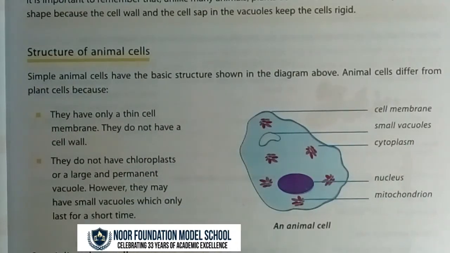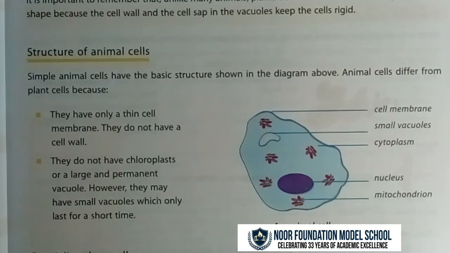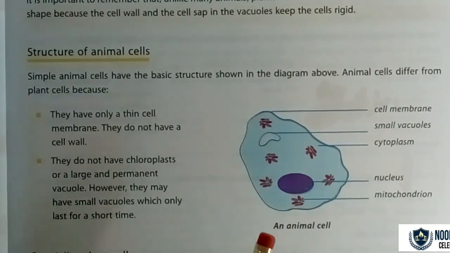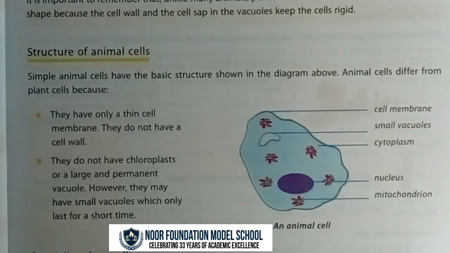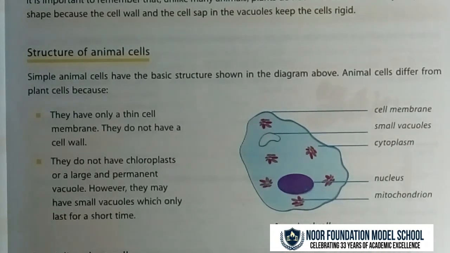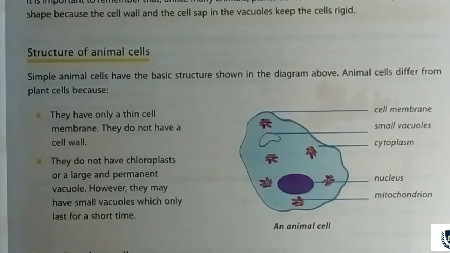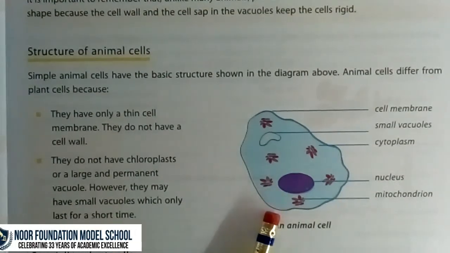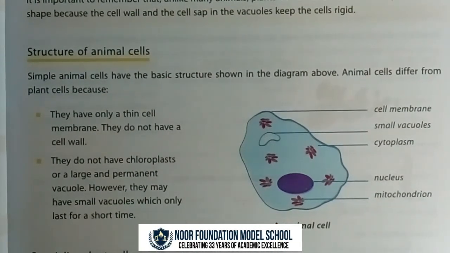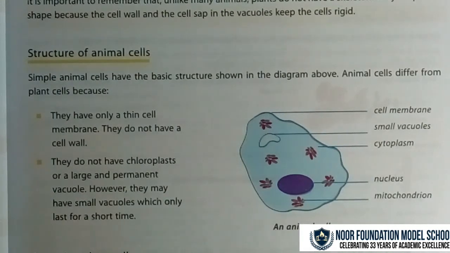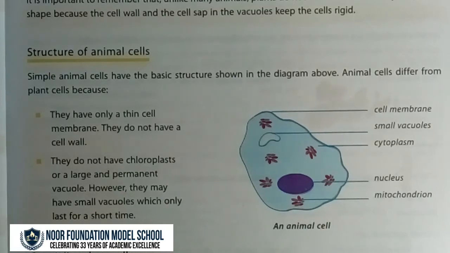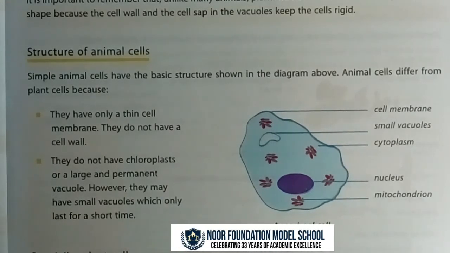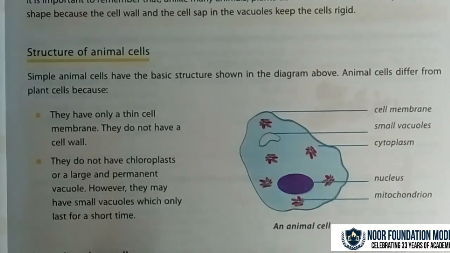Structure of animal cells. Simple animal cells have the basic structure shown in the diagram above. Animal cells differ from plant cells because they have only a thin cell membrane. They do not have a cell wall. They do not have chloroplasts or a large and permanent vacuole. However, they may have small vacuoles which only last for a short time.